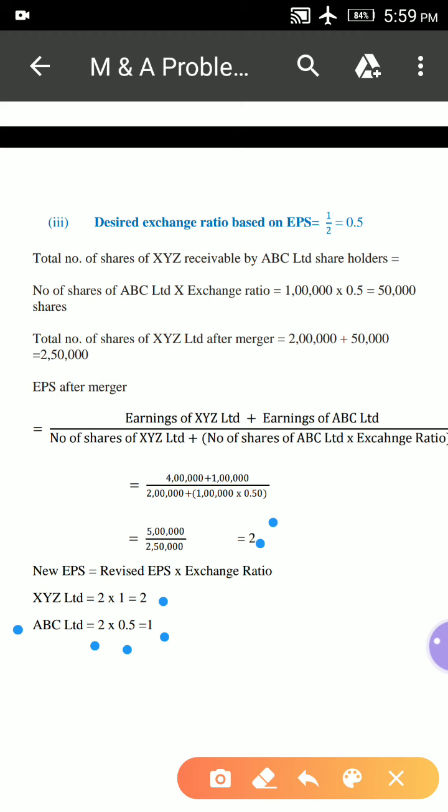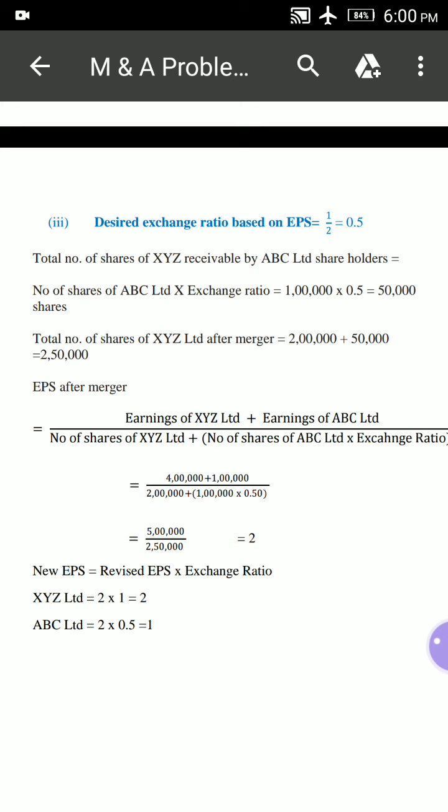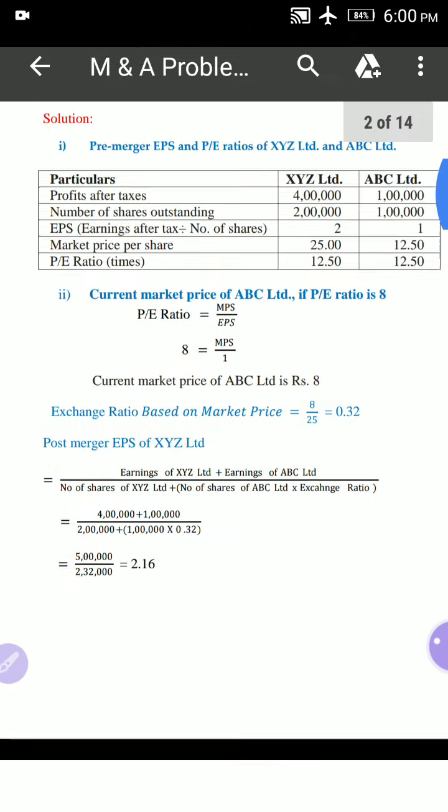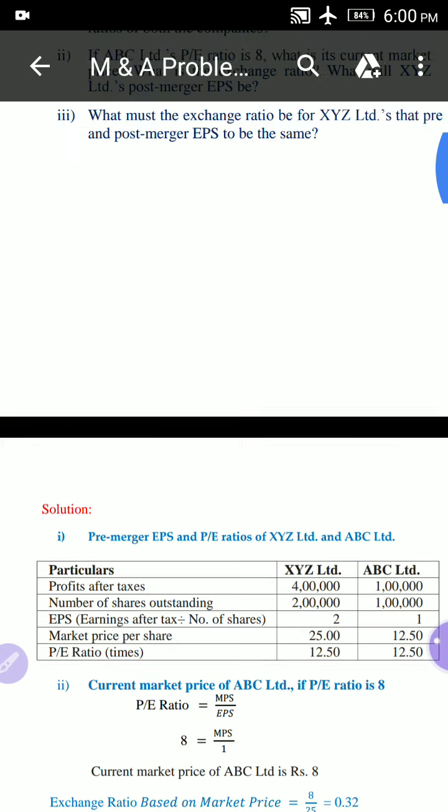So what is the pre-merger EPS? Here the pre-merger EPS is 2 and 1. So the pre-merger and the post-merger EPS for XYZ Limited as well as ABC Limited are the same when the exchange ratio is based on EPS, that is 0.5. So this is the first problem of merger and acquisition.